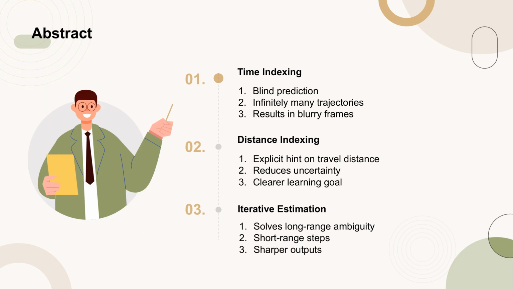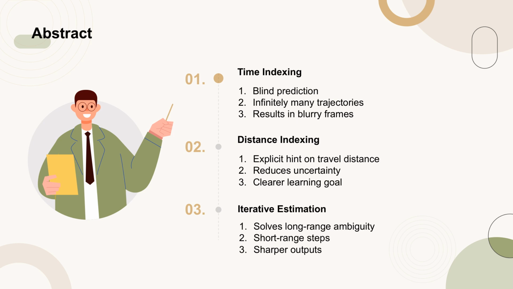Existing methods for video frame interpolation, known as time indexing, struggle with predicting precise object movements due to the infinite possible trajectories an object can take between two frames. This often leads to blurry frames as the method averages out these possibilities. In contrast, our novel approach, distance indexing, provides the network with an explicit hint on how far the object has traveled, reducing the uncertainty tied to object speeds and offering a clearer learning goal.